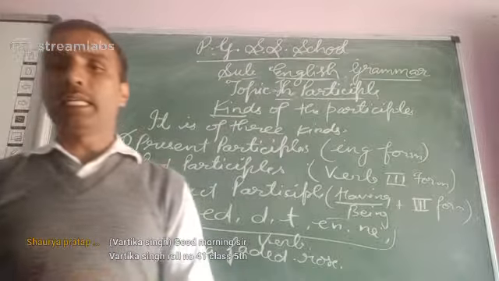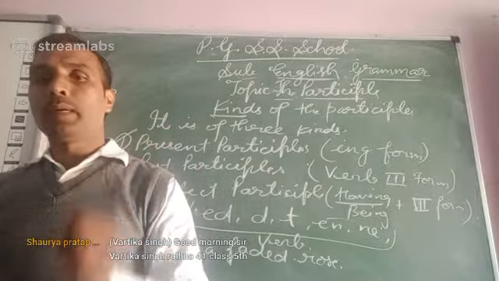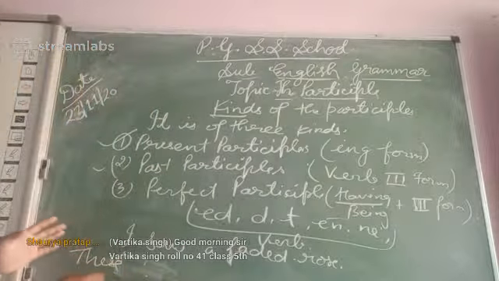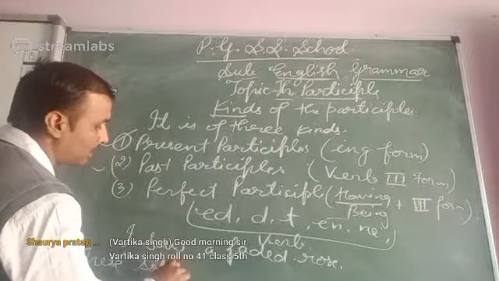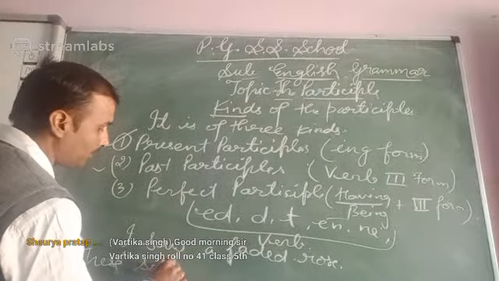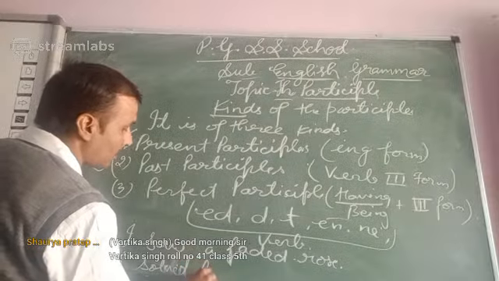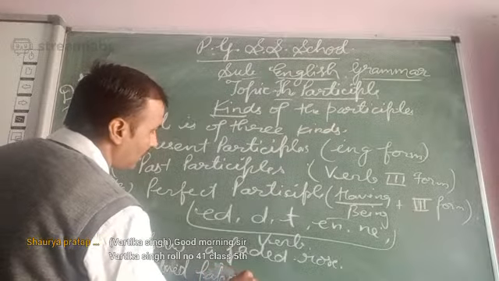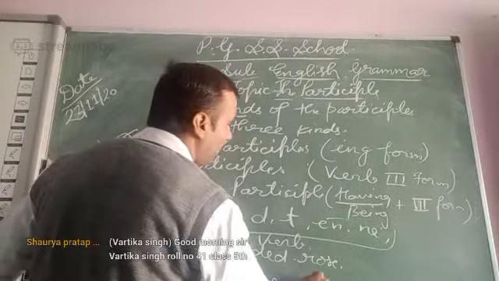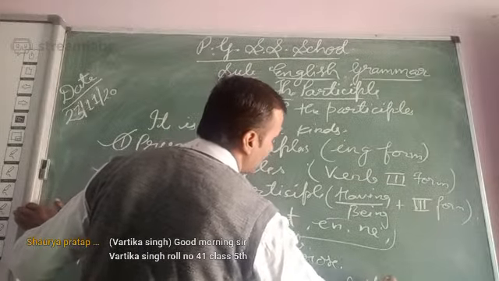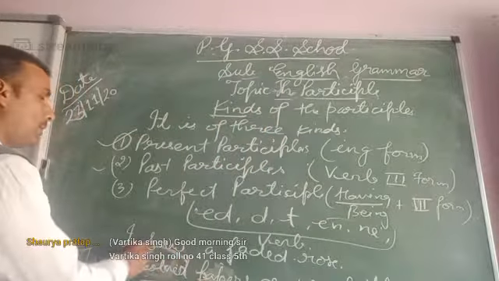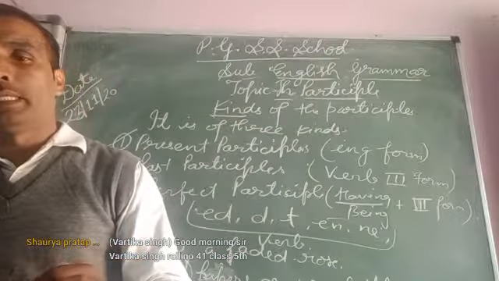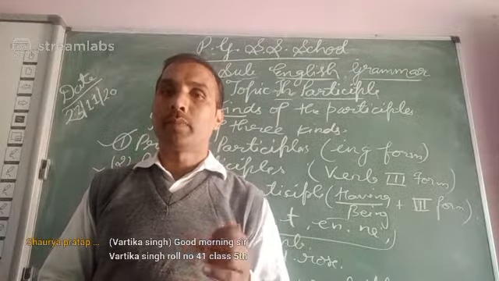Suppose that if any sentence has the third form of the verb, so with the help of that form of the verb, we can find out. These solved papers are very helpful. So here solved is the third form of the verb. So this word means solved. This is only past participle.